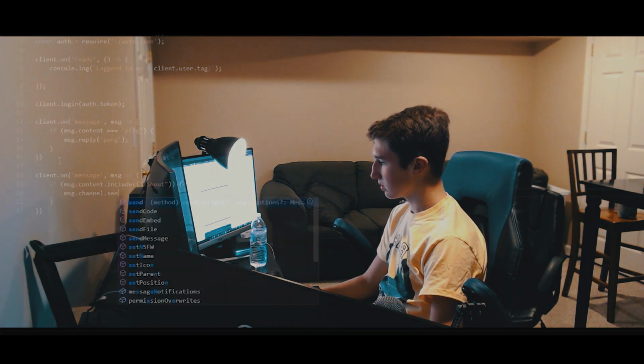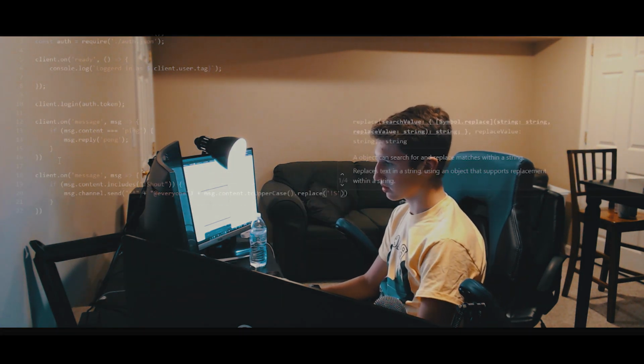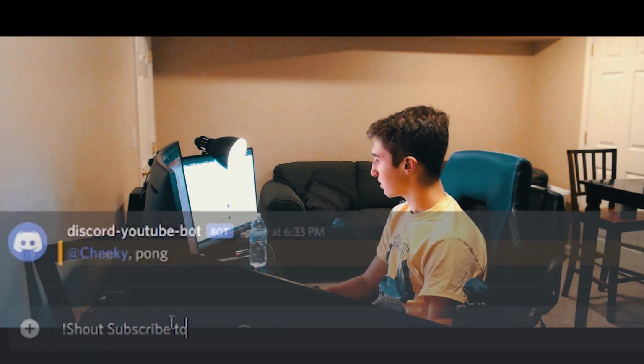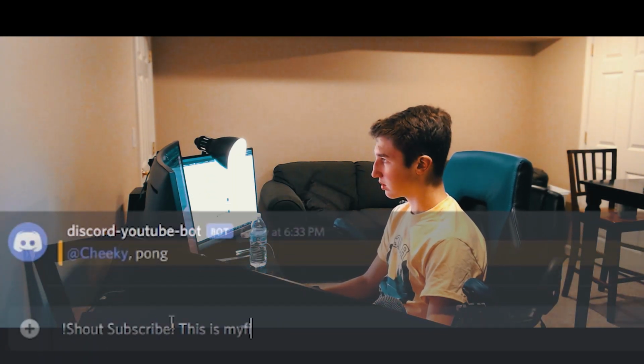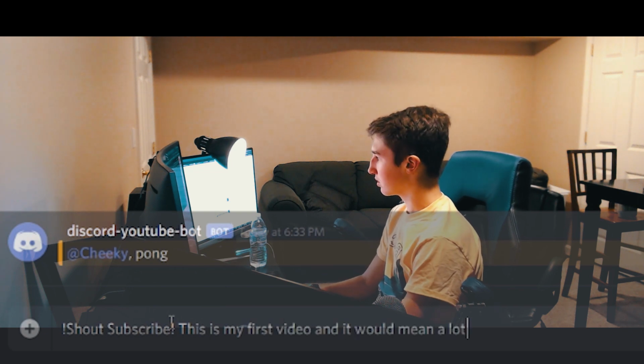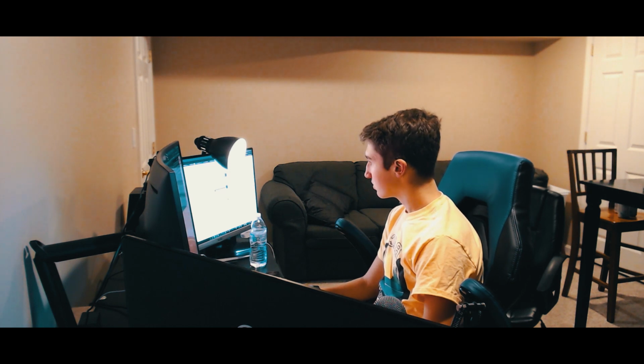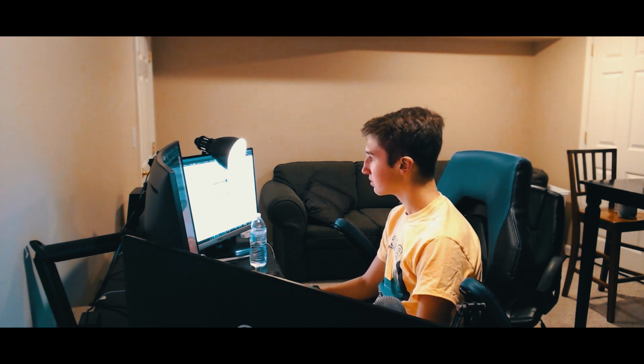I then built a shout function which returned the user's message but bolded and capitalized. I also made a whisper function which returned the user's message but in lowercase and italicized.